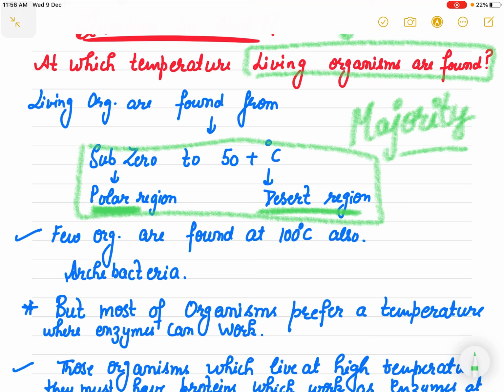What about those organisms which are found at higher temperature? Yes, we have seen in class 11th when we discussed the group archaebacteria, that they are found in thermophilic conditions at very high temperature. They are found at 100 degrees Celsius also.